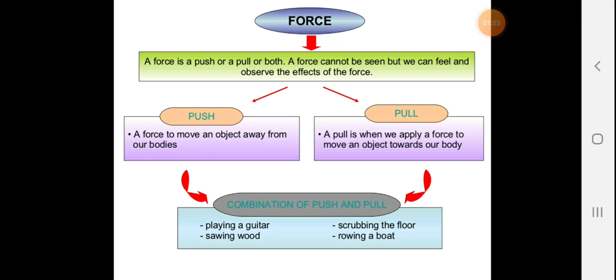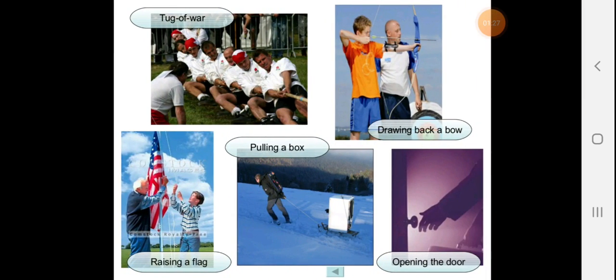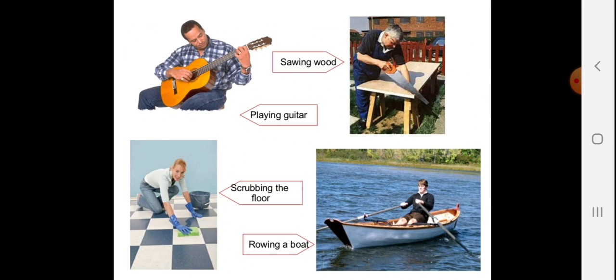A combination of pull and push makes playing guitar, sawing wood, scrubbing floor and rowing boat. Now, these are examples of various types of force that we exert or experience in our daily life: pressing the switch button, kicking the ball, launching rocket, knocking nail and pushing trolley. Tug of war, drawing back a bow, pulling a box, raising a flag, opening the door. These are all examples of various types of force that we exert every day.